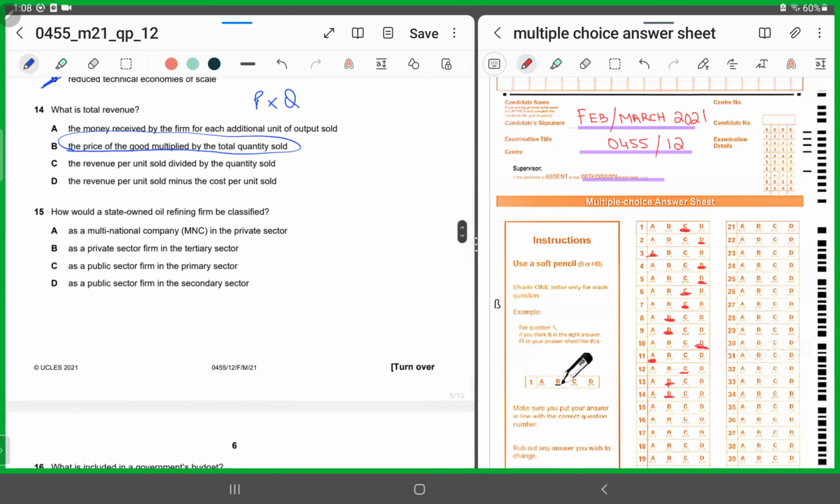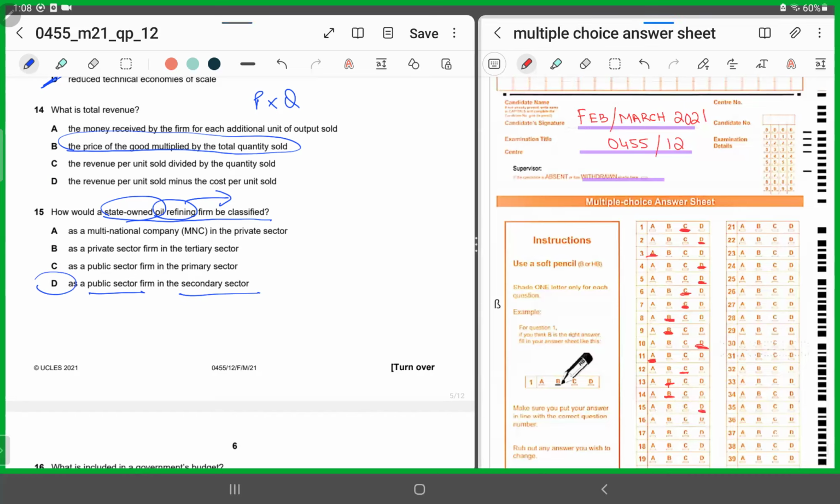Number 15. How would a state-owned oil refining firm be classified? If it's state-owned, it means it's public sector. If it's oil refining, this means it's not primary. It has already extracted oil and now it's going through a certain process, so we're talking about the secondary sector. So it's a public sector firm in the secondary sector. So for 15, it has to be D.